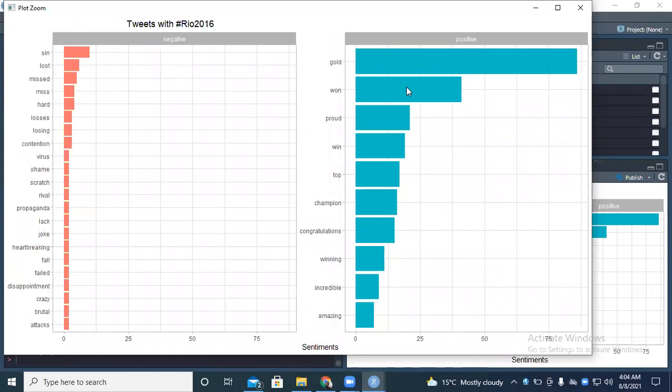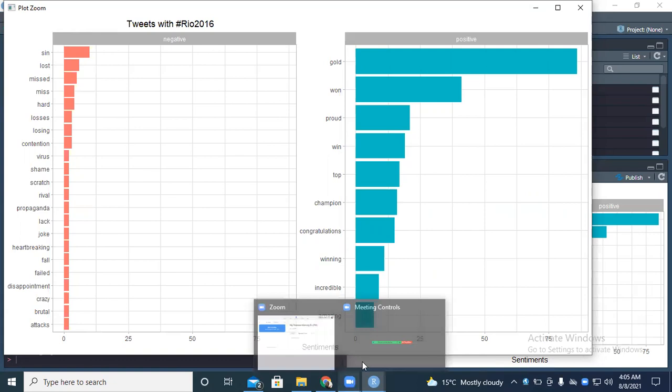The positives are, so in terms of the counts, which is this scale, you'll tell me that, for example, gold appeared more than 80 times, but you see some of these negative words almost tied last time. They almost tied in the Rio. So we had a lot of negative words used in the Rio 2016 compared to this time round.